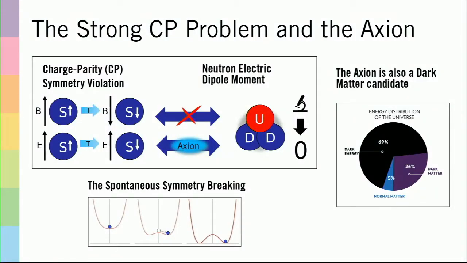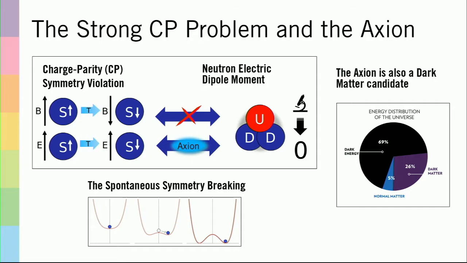Assume that you have a clockwise current. Then you have a magnetic field heading to the top. If you reverse time, it'll reverse the direction and the magnetic field also. But for electric fields, this doesn't work. Even if you reverse time, it's the same. The result of this time reversal symmetry breaking is that you get a non-zero neutron electric dipole moment. But what happens if you actually measure one? You get 0. So this is a problem called the strong CP problem.